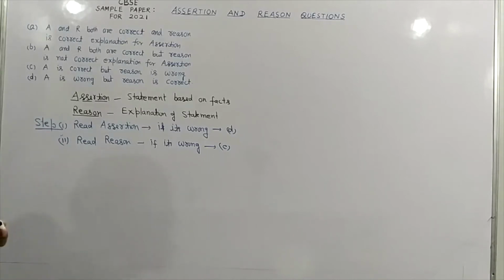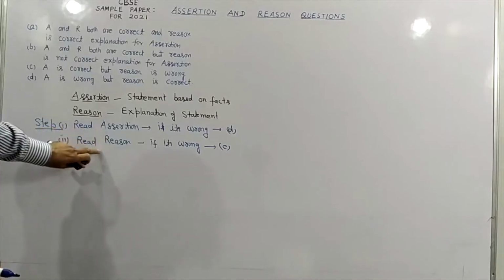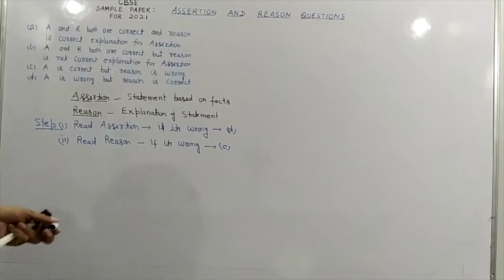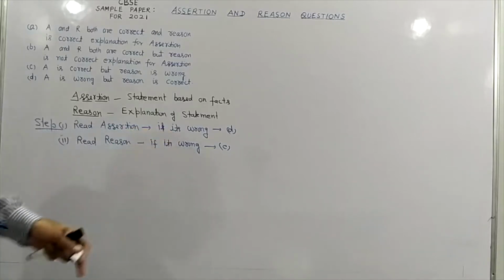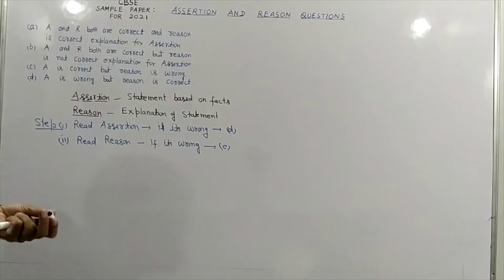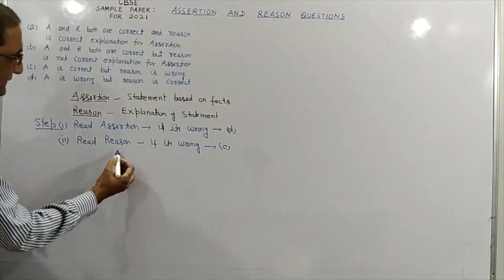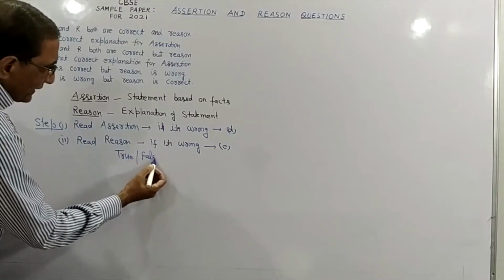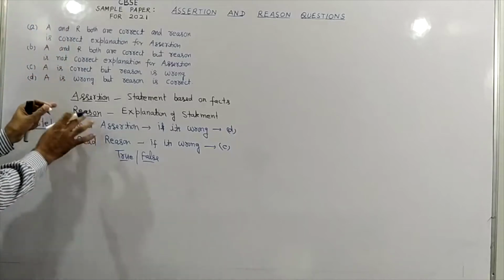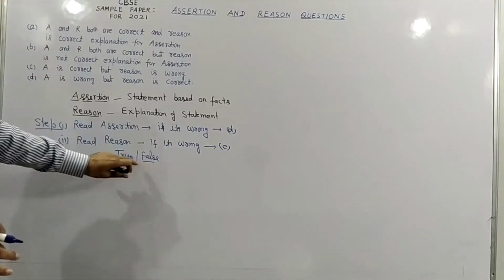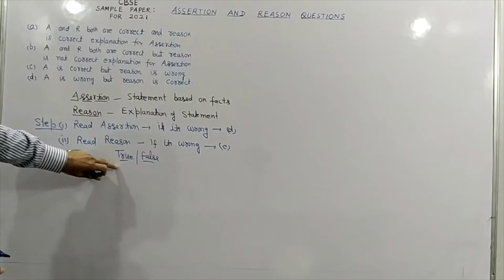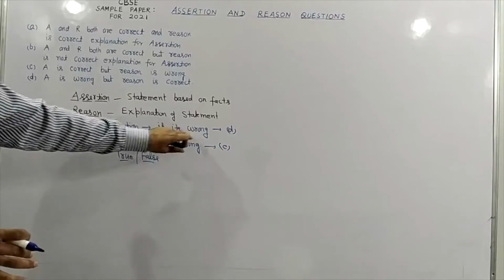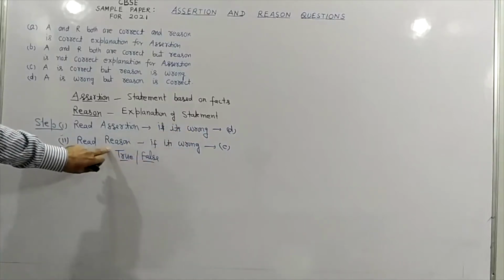But what happens, students? If assertion and reason both are correct, then we have to proceed further. And how can you find out whether assertion or reason is correct or not? You can just think about true or false. You read the assertion and find out whether it is true or false. If you feel assertion is true, it means it's not wrong. If you feel assertion is false, it means it's wrong. Same thing you have to apply for the reason.